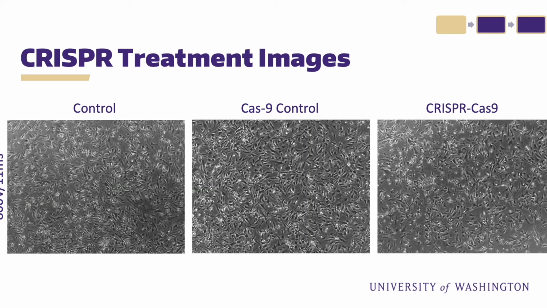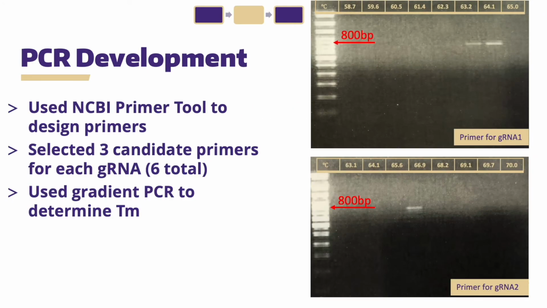Here are some images of the cells after the experimental treatment. This is from the 800 volt condition, and they all look pretty similar in terms of survivability and health. The other conditions looked very similar. This is just representative of all 3. After doing the experimental treatment, I extracted the DNA from the cells and preserved it to move on to the PCR development. This is necessary to amplify the region targeted by the CRISPR-Cas9.